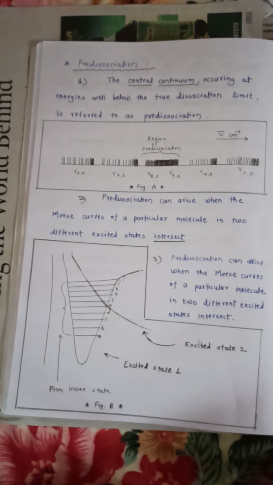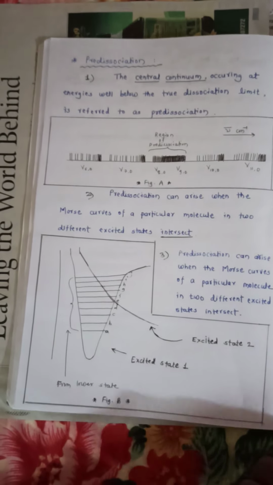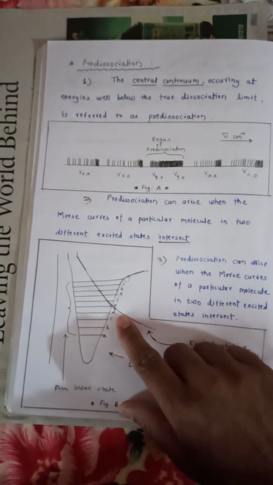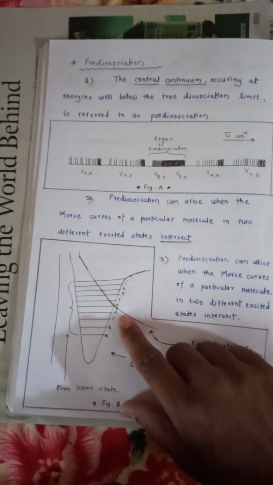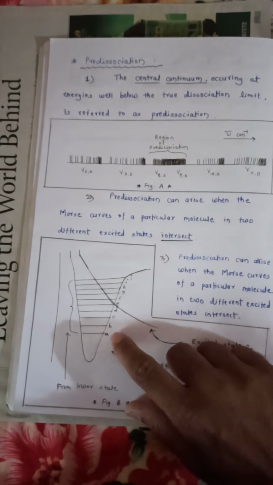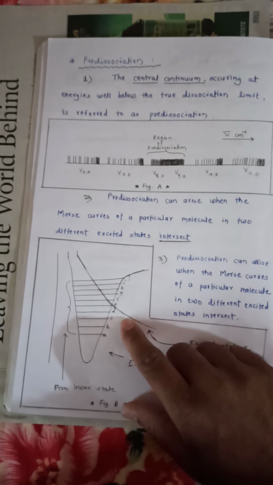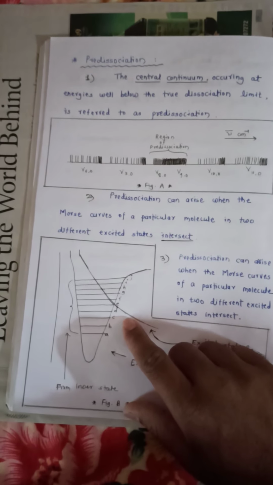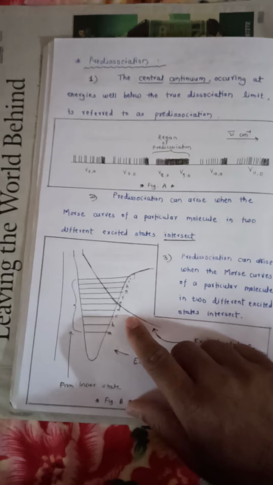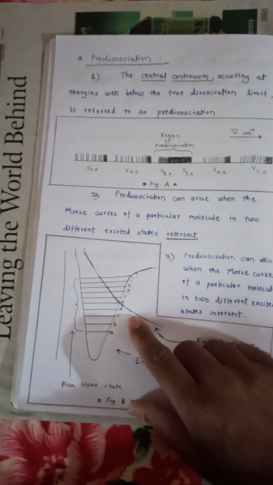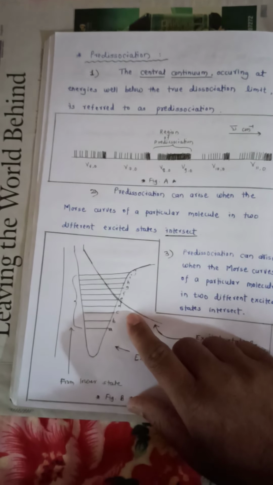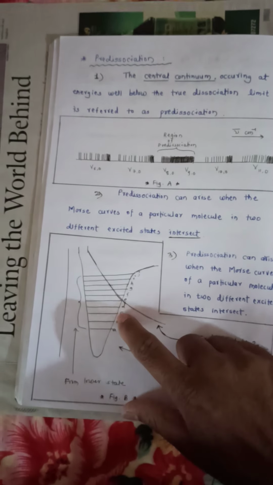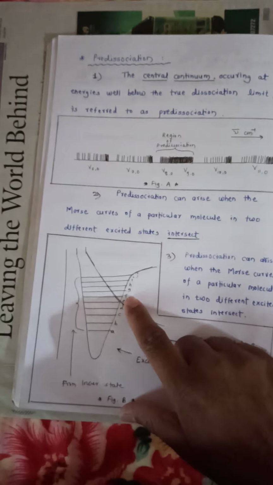Now if a transition takes place into the levels A, B or C, here I have written A, B, C, we get a normal vibrational electronic spectrum complete with the rotational fine structure. Okay, now if the transition is to the levels D, E or F, here is D, E and F.